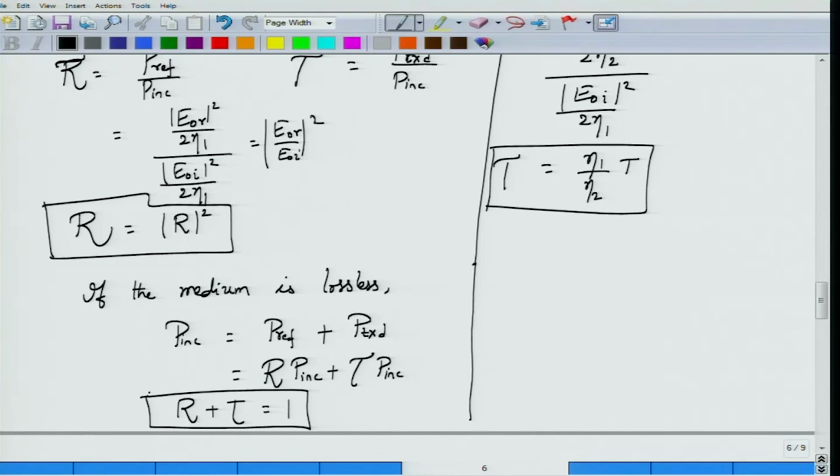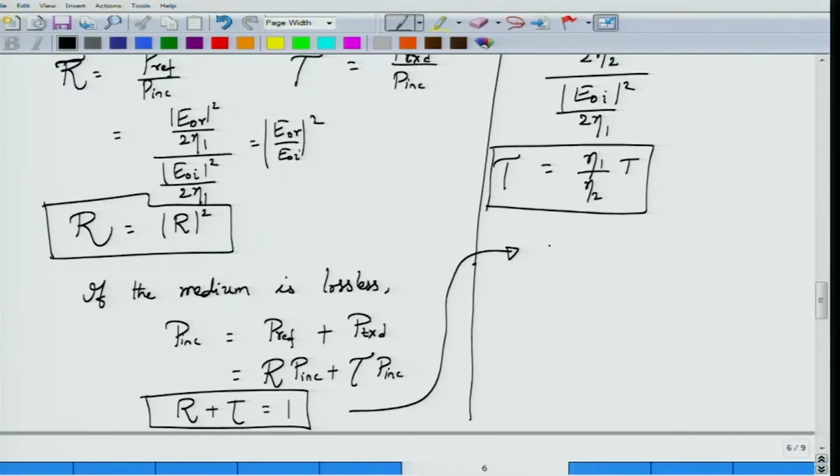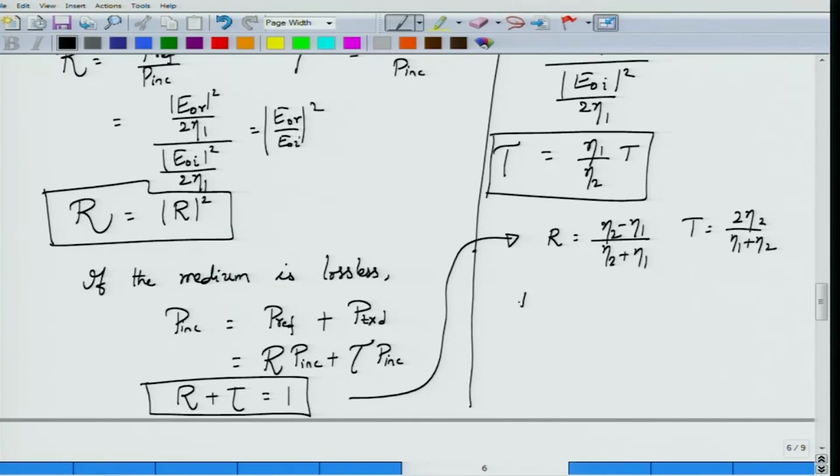Fortunately, a very similar relationship holds even for the individual reflection coefficient and transmission coefficient. The expression should actually have been 2 eta 2 by eta 1 plus eta 2. So what is R minus T? That would be eta 2 minus eta 1 minus 2 eta 2, divided by eta 2 plus eta 1.